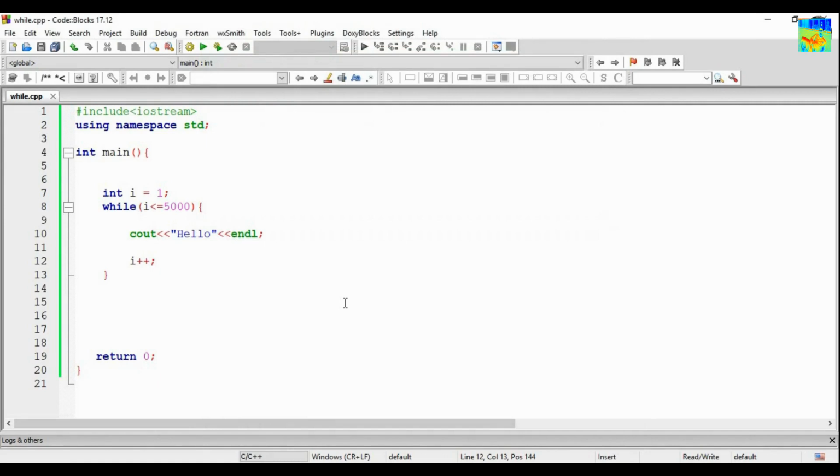Okay, so this is the main idea of a loop. In coming videos, we will solve many problems with the help of loops to get a better understanding of how the loop works. Okay, so that is all for this video.